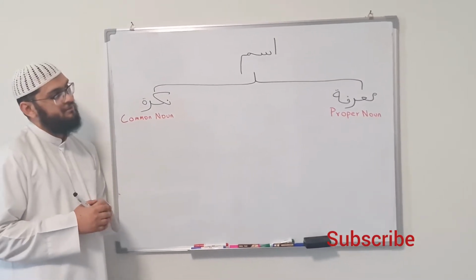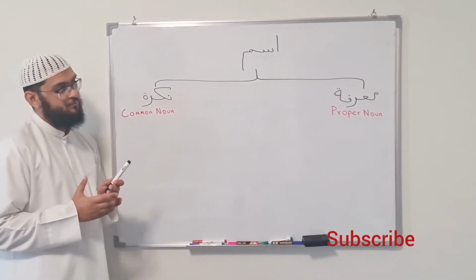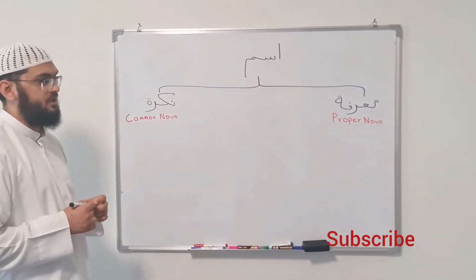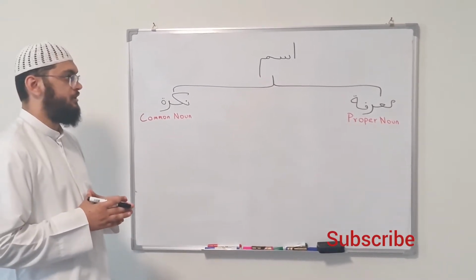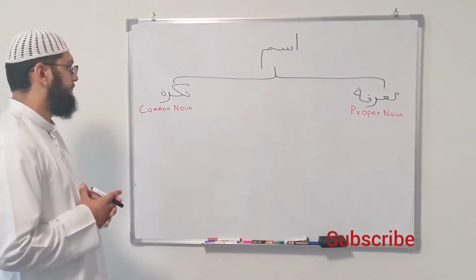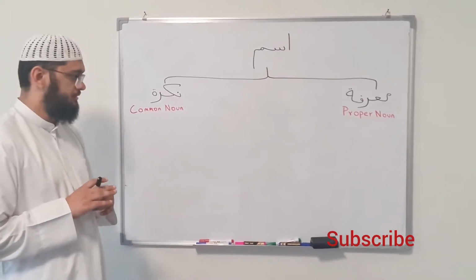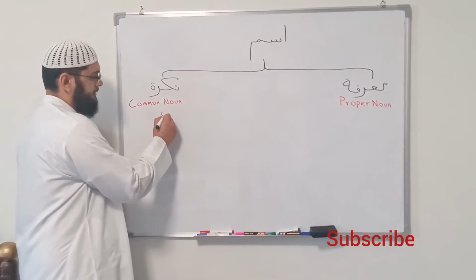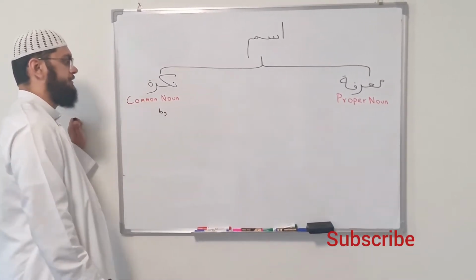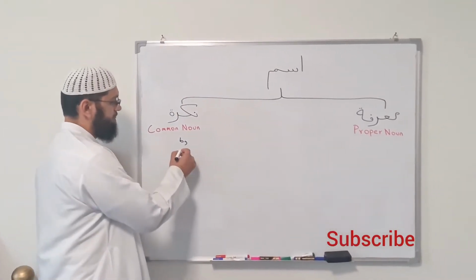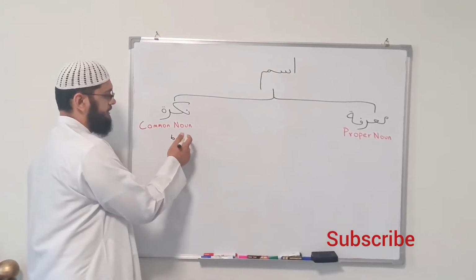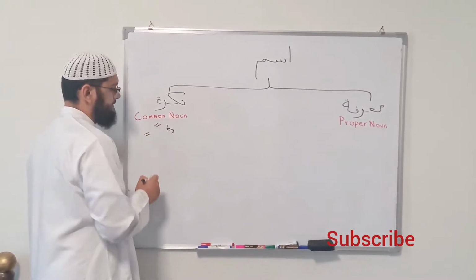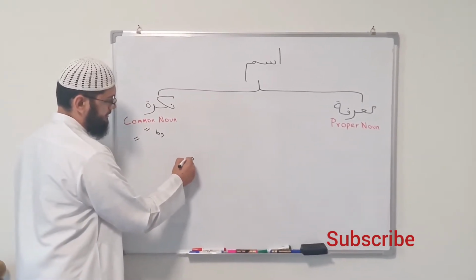So in Arabic, the Ma'arifa or the proper noun is very intense, and there are different ways to find out whether the noun is a proper noun or a common noun. Whereas in Nakira, that's very simple. The common noun, you can find it by having a tanween to it. And I said tanween, you can find it by having dhammatain, fathatain, or kasratain. For example, the word